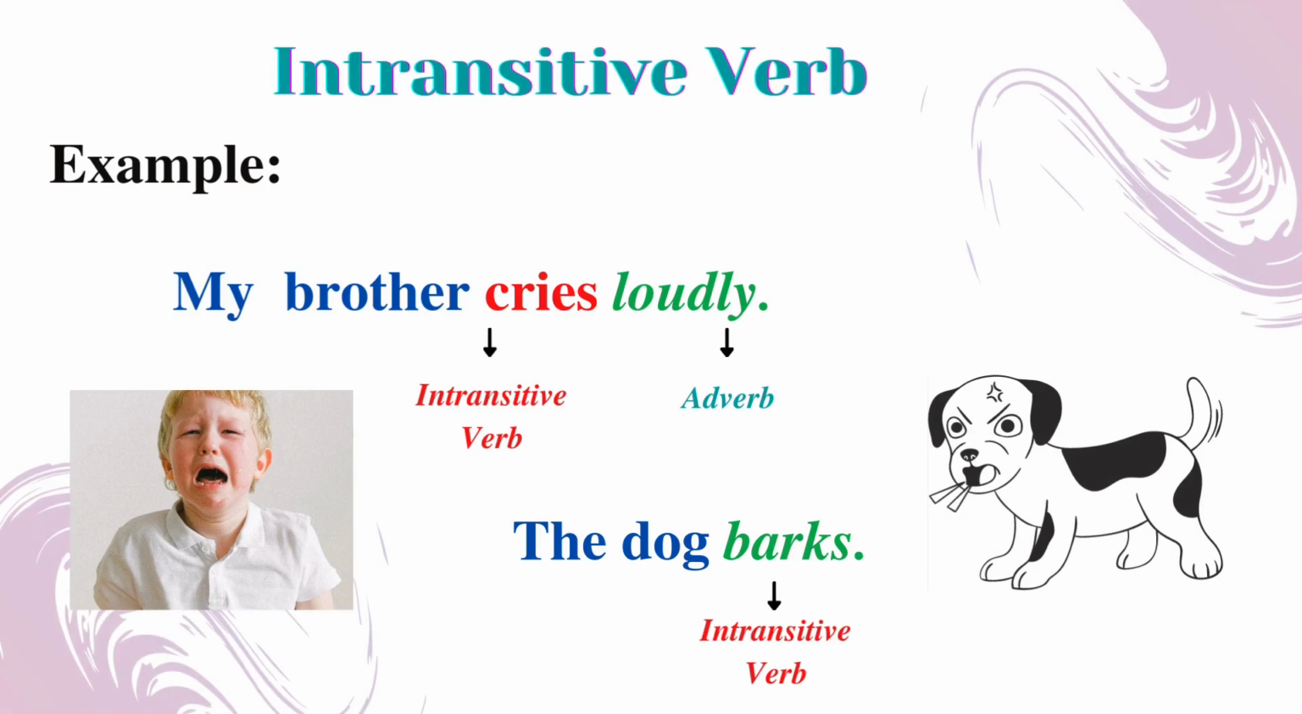My brother cries loudly. Here the verb cries comes as an intransitive verb, where the word loudly comes as an adverb, since the verb cries does not take an object. And the adverb loudly follows the verb cries. So the verb cries used in the sentence is said to be an intransitive verb. Okay? Look at the second example. The dog barks. The verb barks is an intransitive verb. The verb barks does not take an object. Hope these examples would be helpful for your better understanding.